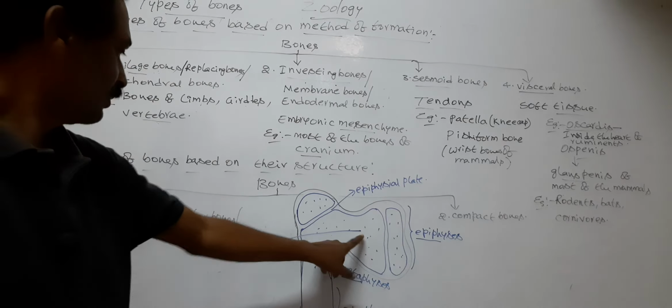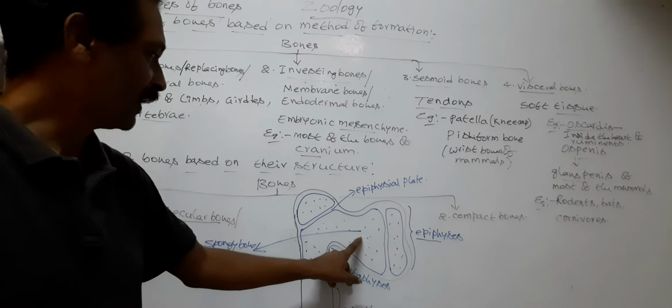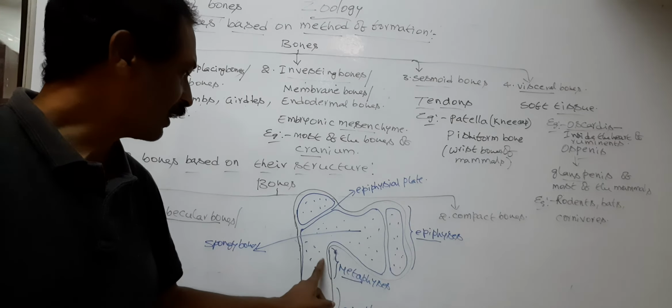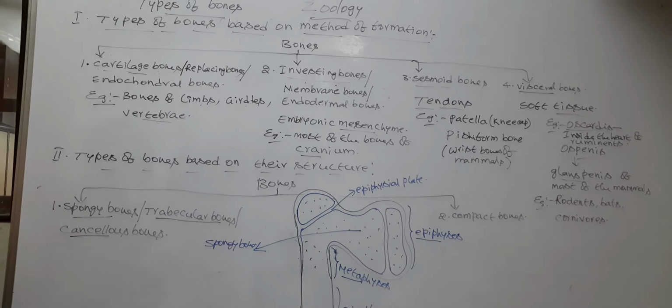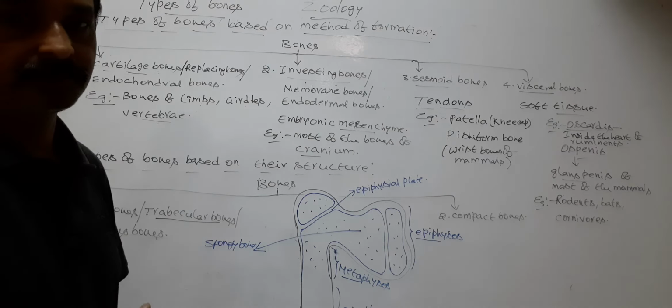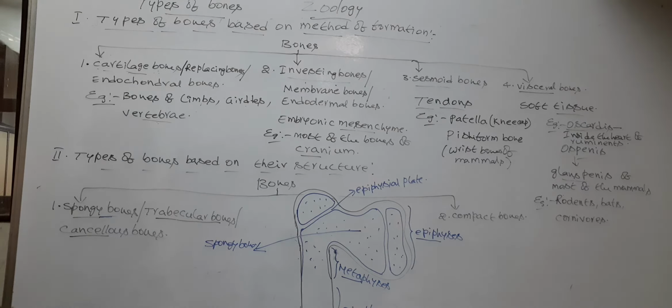So the spongy bone or trabecular bone is located in the epiphysis and metaphysis of the long bone. Generally spongy bones are located at the end of long bone. Next, the structure of spongy bones.